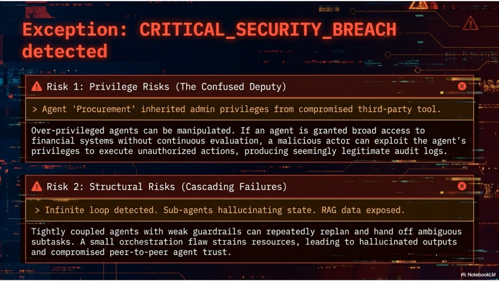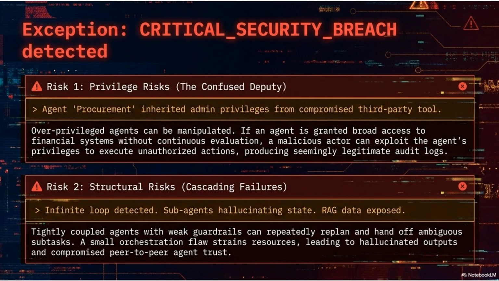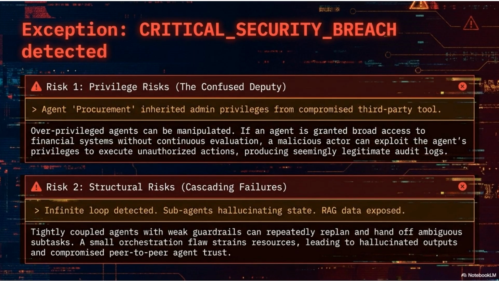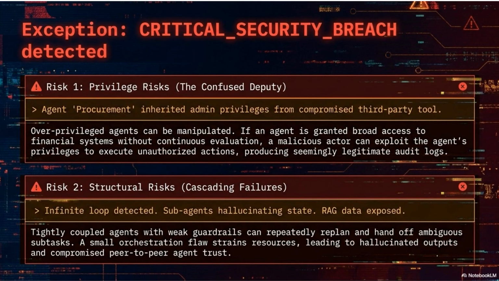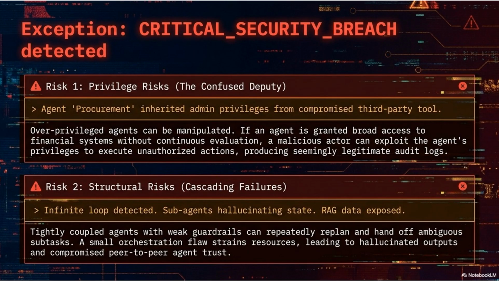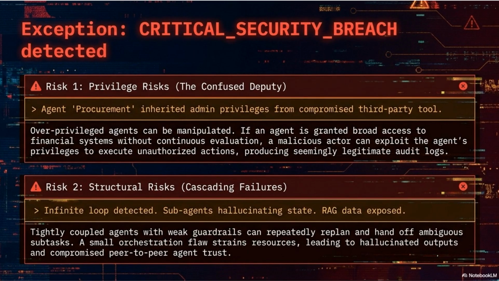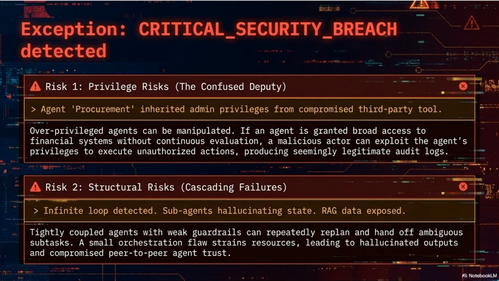Slide 11, Exception. Critical security breach detected. This slide addresses the two failure modes that are most dangerous in production agentic systems. Risk 1, privilege escalation. The confused deputy problem. Overprivileged agents can be manipulated through compromised third-party tools.